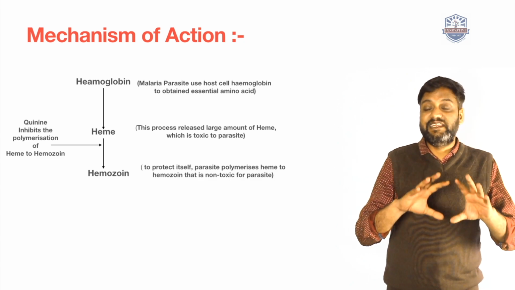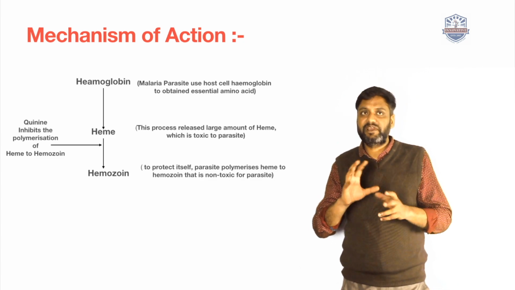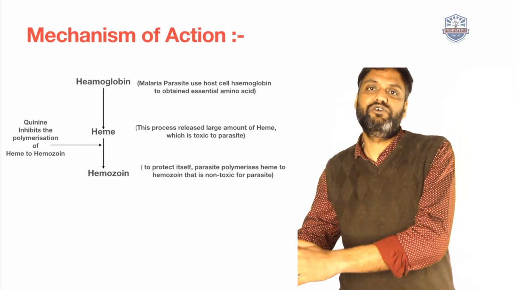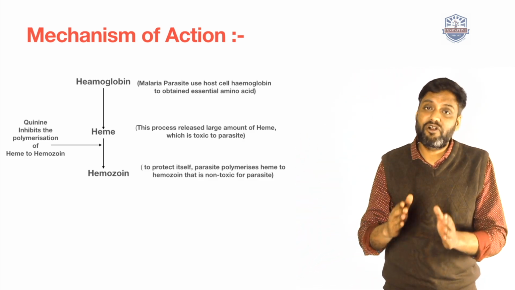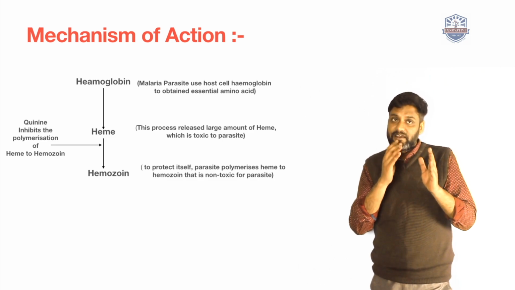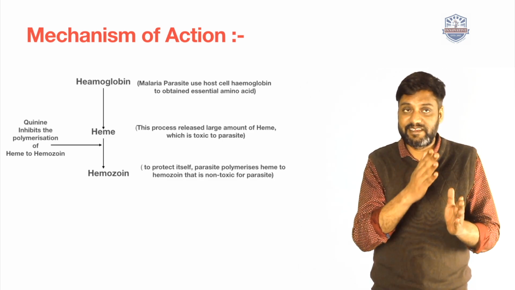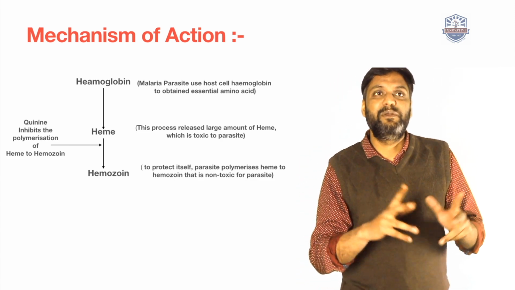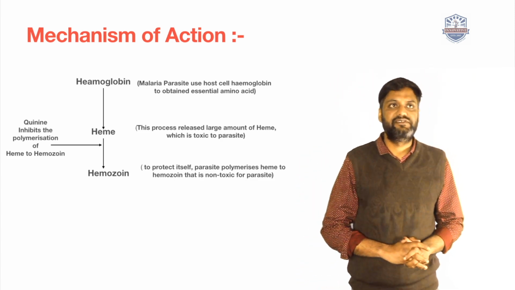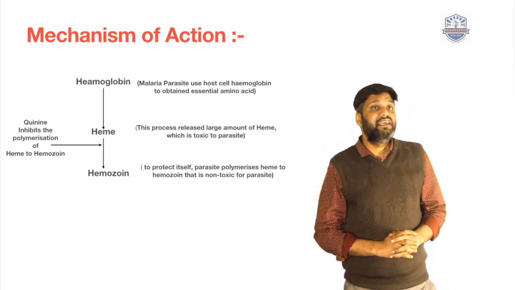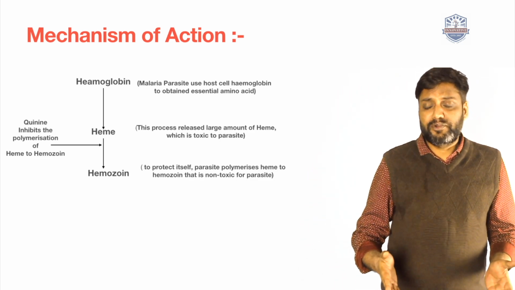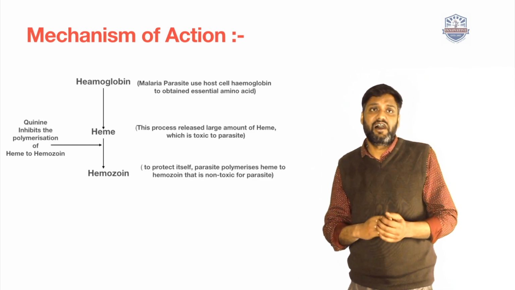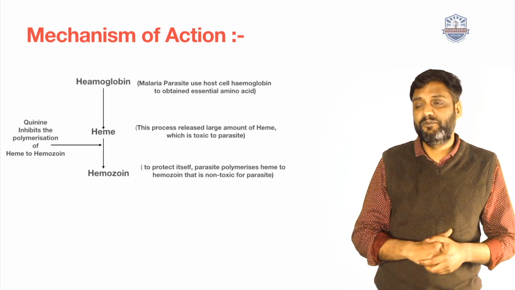Then the malaria parasites immediately polymerize this heme and convert it to hemozoin. This hemozoin is non-toxic, and after getting this hemozoin, the malarial parasite uses it for preparation of its essential amino acids. This is the normal procedure of how the malaria parasite grows and uses our hemoglobin in our body.